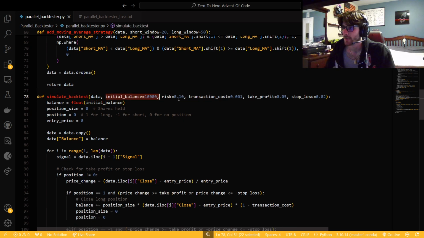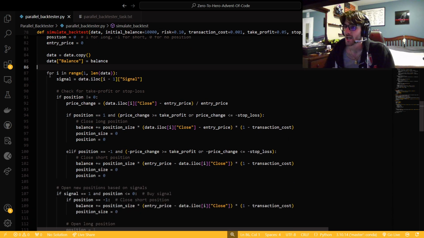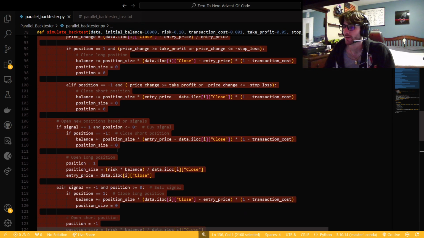We're going to start off with an initial balance, a risk as a percentage of the portfolio that we're risking, a transaction cost simulation, and initial take profit and stop loss. I just initialize them to that value so we don't have any errors ever. We have to make sure that our balance is a float, so that Pandas doesn't freak out. Then we have these initial variables for our entry price, position, 1 for long, -1 for short, 0 for no position, and our position size. Copy the data frame again so Pandas doesn't lose it, and then set our balance column to be our balance. Now we can iterate through and check for every condition and handle it accordingly.